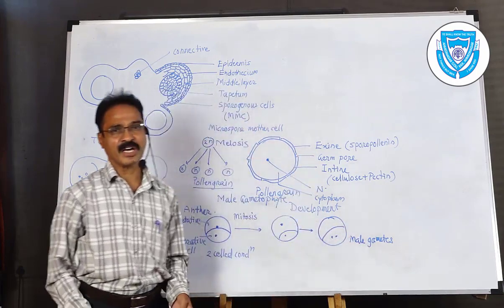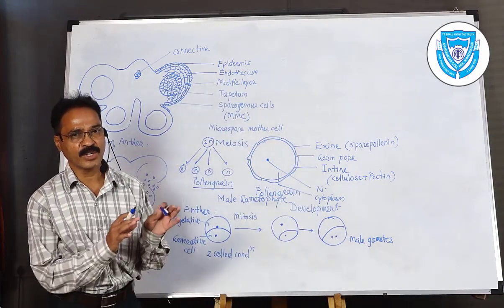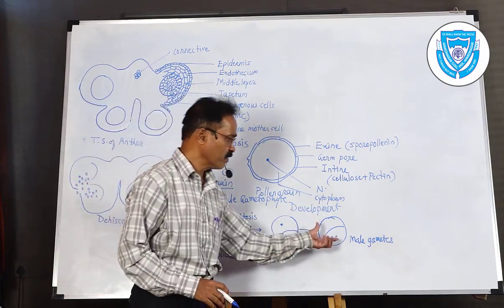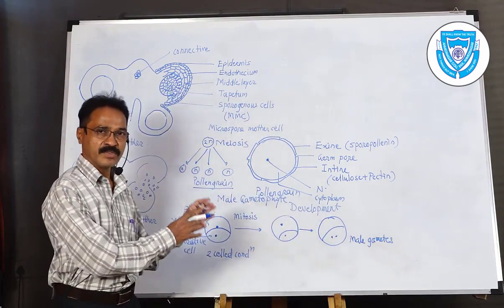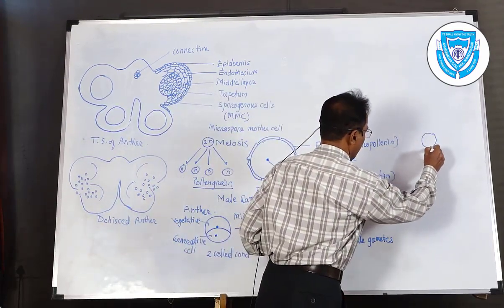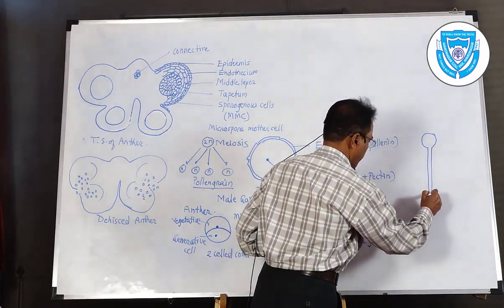Male gametes are non-motile, meaning they cannot move. They are stationary. For that purpose, the further development takes place. Now remember, this takes place on the stigma. Suppose this is a stigma, as in the ovary.